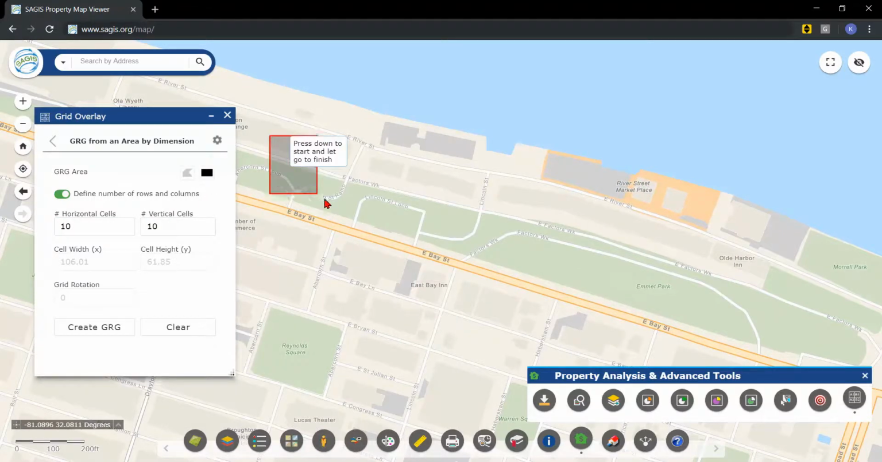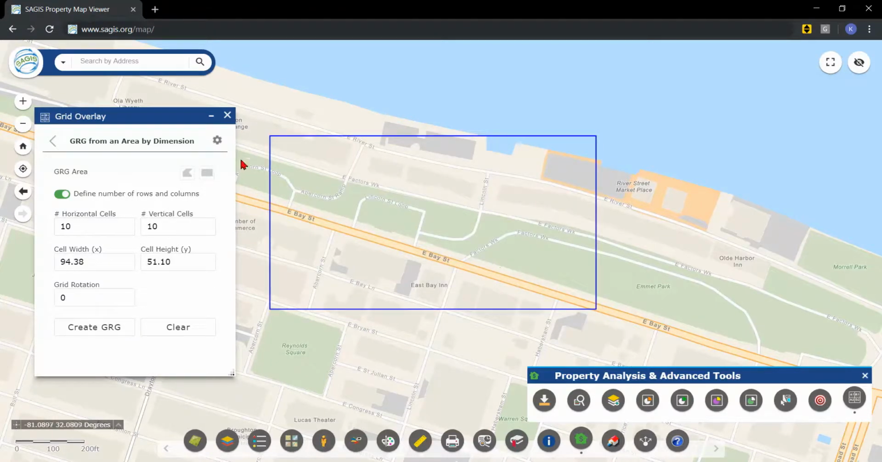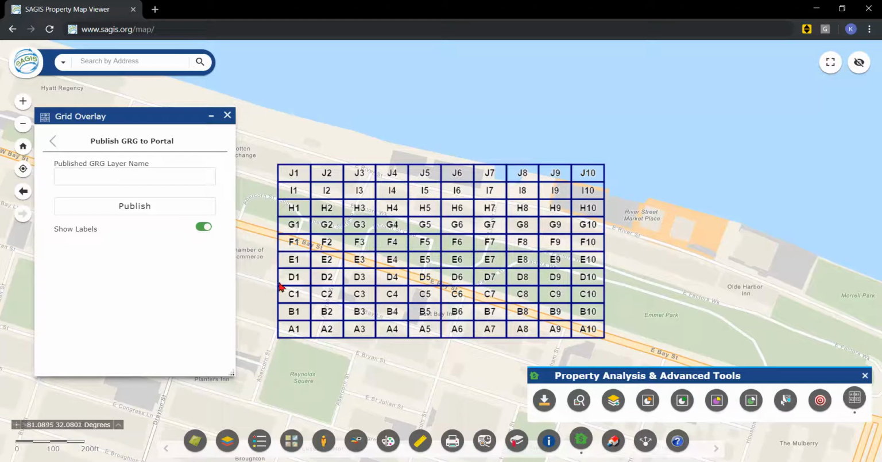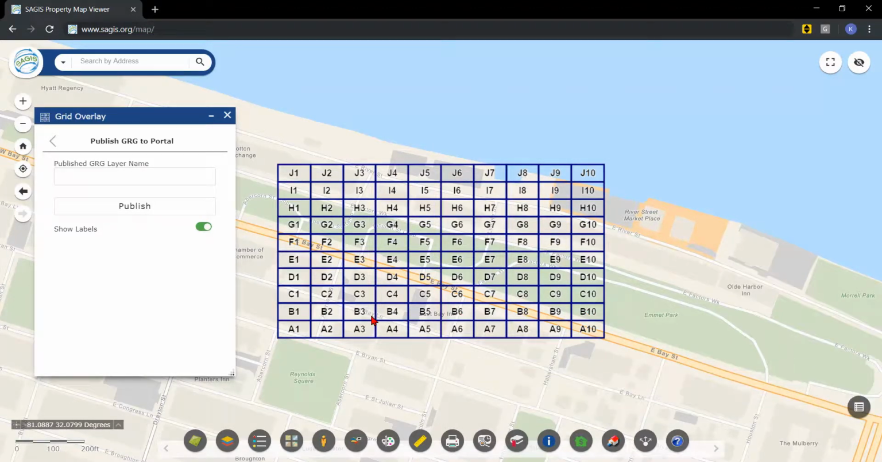So we will draw a rectangle, although note that you can also draw using a polygon to create more than 4 sides. And we see that it has created a 94.38 foot width and 51.1 foot height. Click Create GRG, or Grid Reference Graphic. And we see here it creates the graphic.